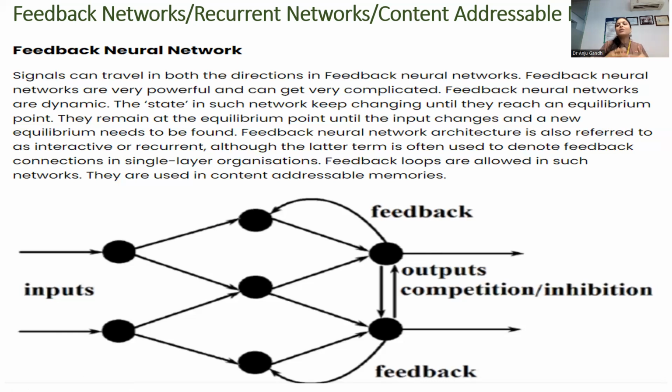Actually, what we are trying to do is retrieve the real content, where the real content is staying, right? We are not talking about the addresses of that content, but where that content really lies. We are talking about identifying the same kind of pattern and where it lies in the memory. So it is also known as a content addressable network, recurrent network, and feedback network. This is what we are going to do now.